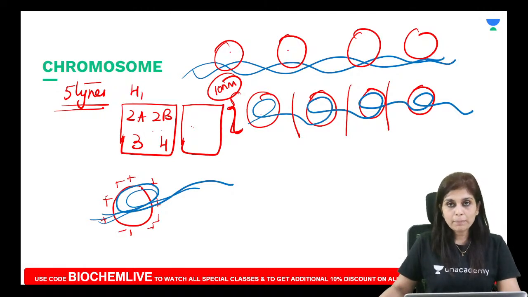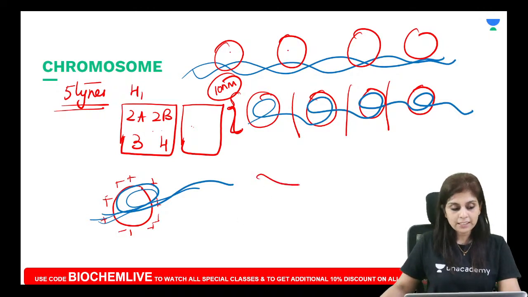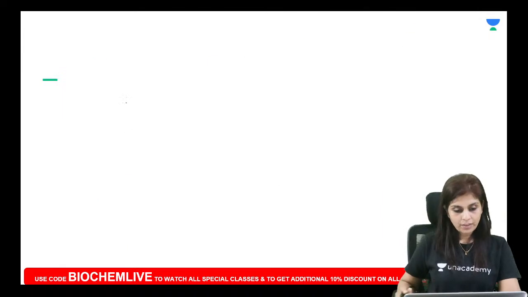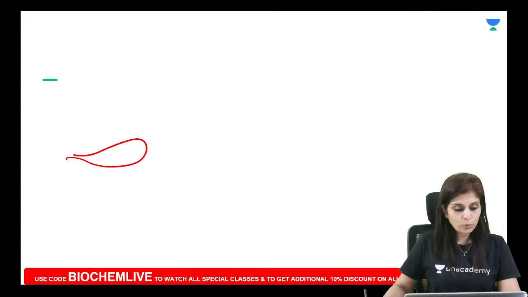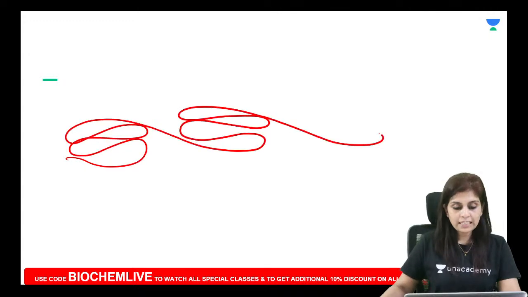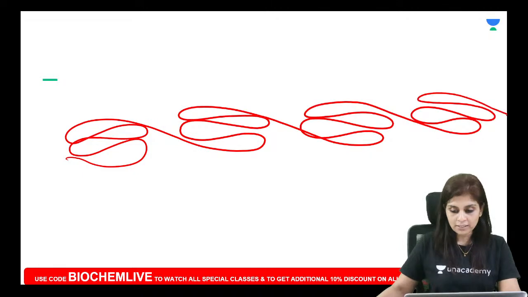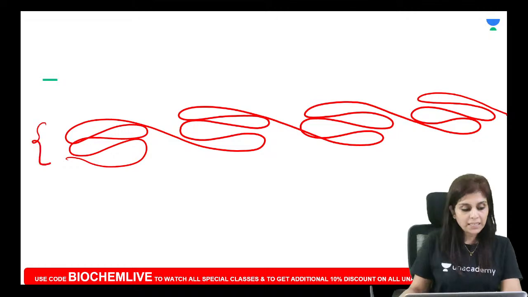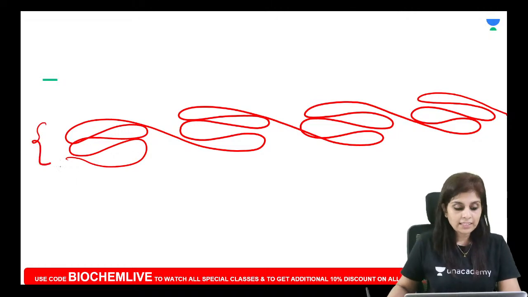Now a segment of the 10 nanometer fibril gets folded on itself like this. Now the width increases. This is why you get the second level of compactness. Don't you think this looks like a beta pleated sheet? A segment of 10 nanometer fibril getting folded on itself gives you the second level of compactness. This is called a 30 nanometer fibril.